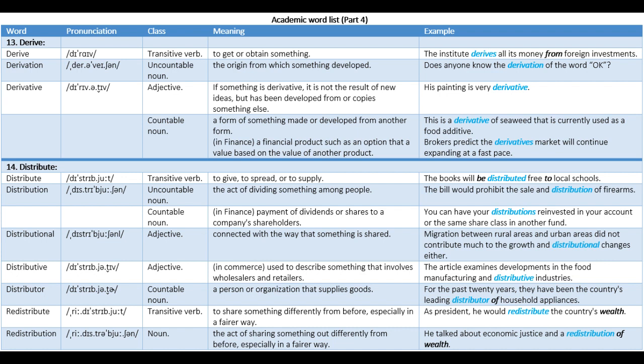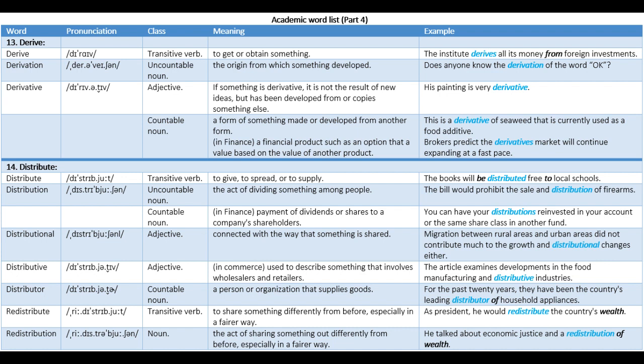Derivation. Uncountable noun. Meaning, the origin from which something developed. Example, does anyone know the derivation of the word okay? Derivative. Adjective. Meaning, if something is derivative, it is not the result of new ideas, but has been developed from or copies something else. Example, his painting is very derivative.